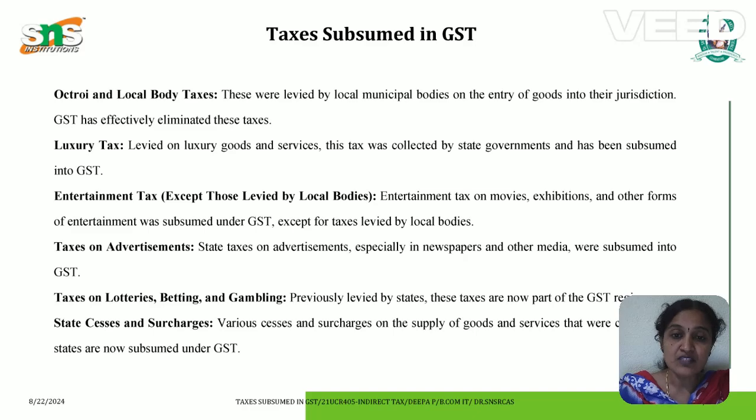Taxes on lotteries, betting, and gambling are now part of the GST regime. State cesses and surcharges. Various cesses and surcharges on the supply of goods and services that were collected by the states are now subsumed under GST.